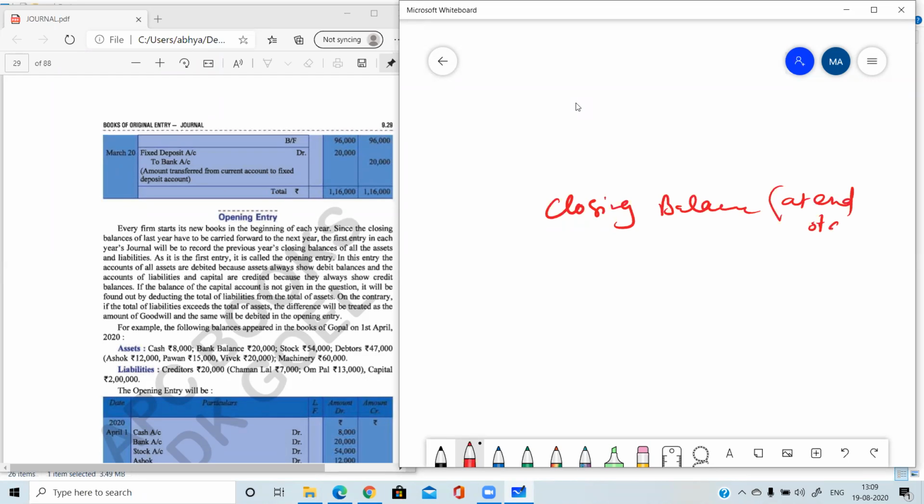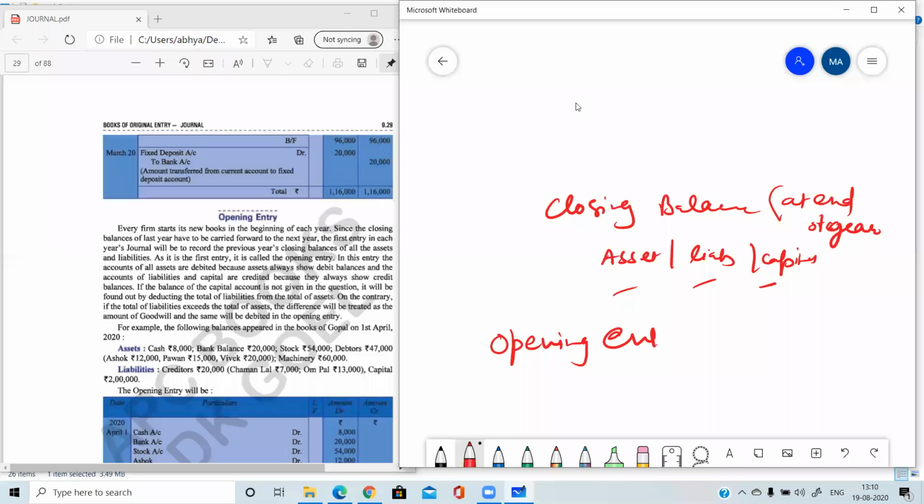Balances of all assets and liabilities. You have seen the balance sheet we prepare, and in the balance sheet we have assets, liabilities and capital. So all these three things will have their closing balances. And I have already told you that the closing balances of one year become the opening balances of the next year. So at that time, in every next year, in the beginning of the journal, the very first entry will be done. That entry will be known as the opening entry.